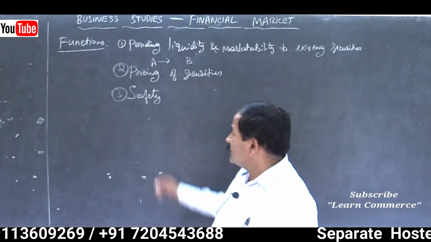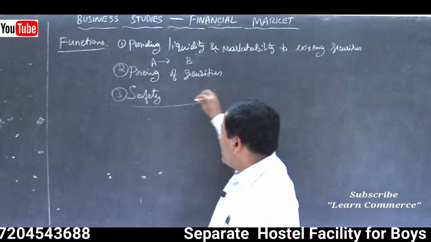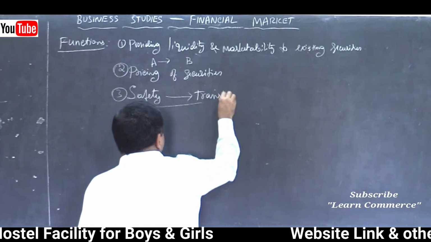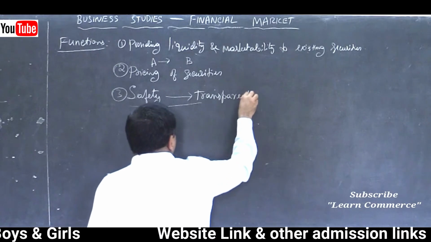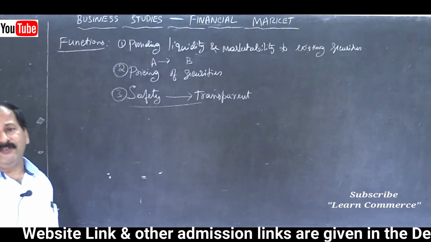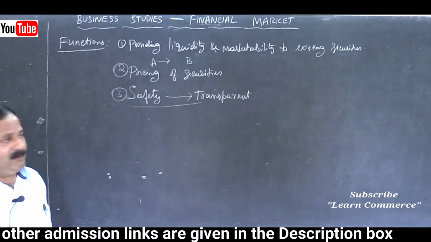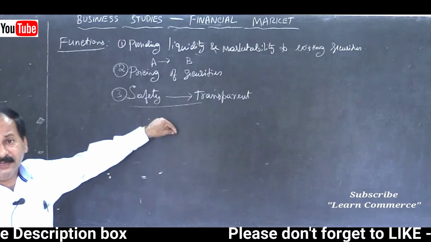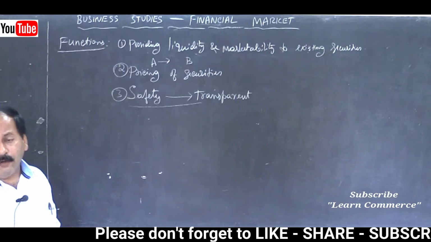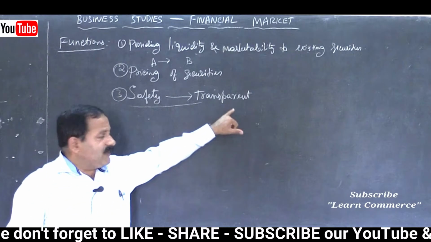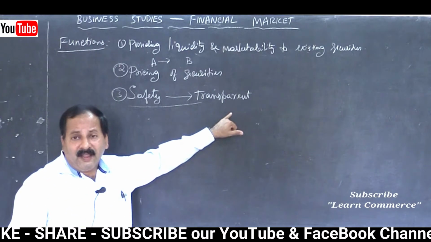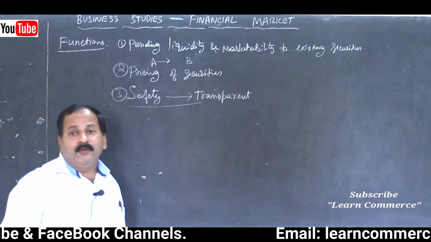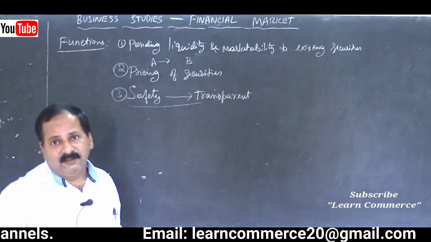You can see it on the computer screen, and there will be transparent dealing. Transparent in the sense that you can see whatever you are doing in the exchange. If you want to sell, you will immediately see on the computer screen what the selling rate is now, and if you want to buy, what the price of that security is. You can see it on the screen, so there is no chance for the brokers to manipulate the prices.